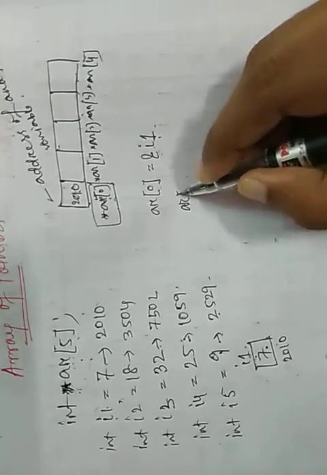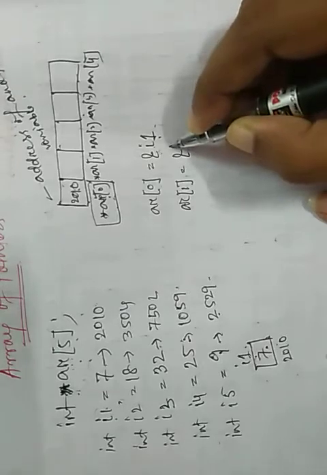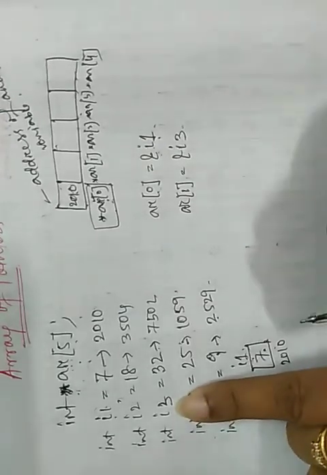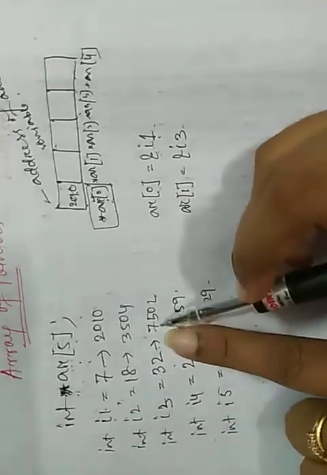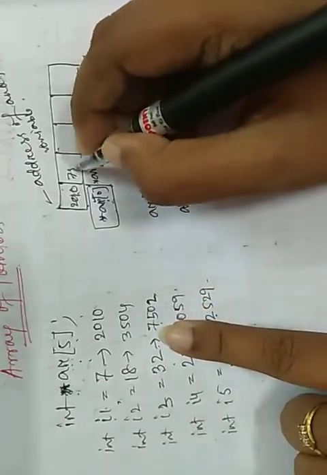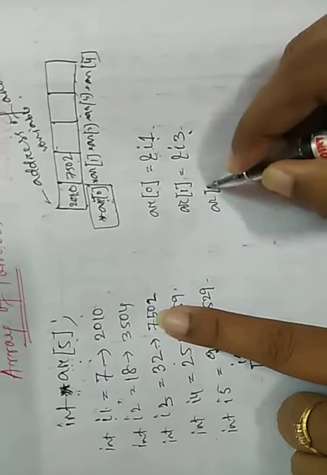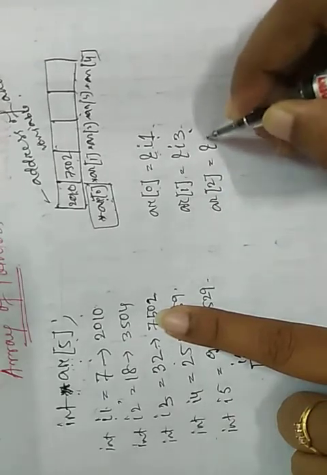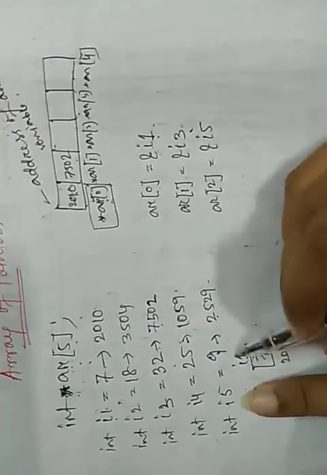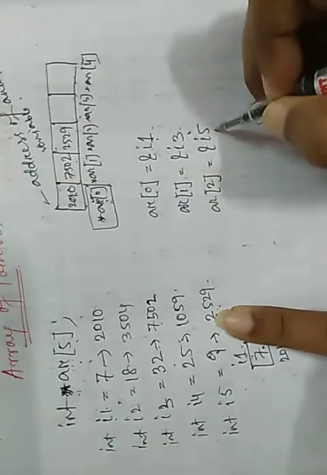If we write AR[1] equals ampersand of I3, then the address of I3, 7502, is stored here. If we write AR[2] equals ampersand of I5, then ampersand I5 is 2529, so 2529 is stored in AR[2].